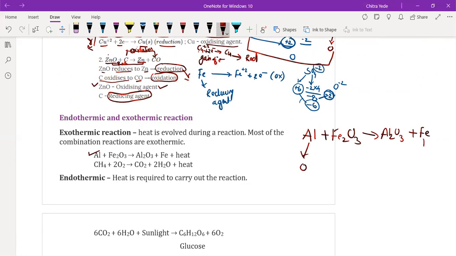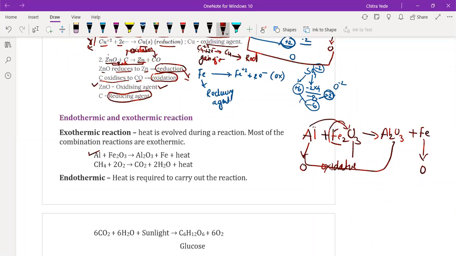See here, on aluminium we have zero charge, and on iron on the product side we have zero charge. Now we have to check the charge on iron here. Or we can say aluminium combines with oxygen. On the reactant side, if we compare, on the product side aluminium is combining with oxygen. That's why it is an oxidation reaction.